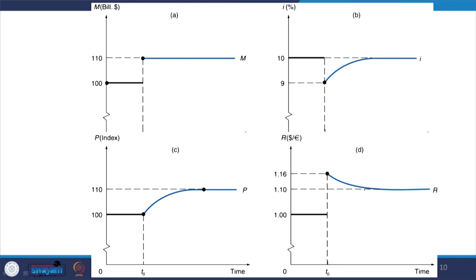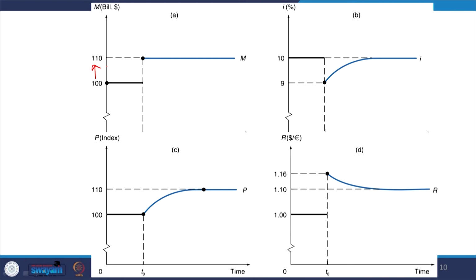In this model, what we have seen is that if there is a 10% rise in the money supply, from 200 to 210, that is reflected in a change in the interest rate and the prices, but not so quickly, and also in the reserves.